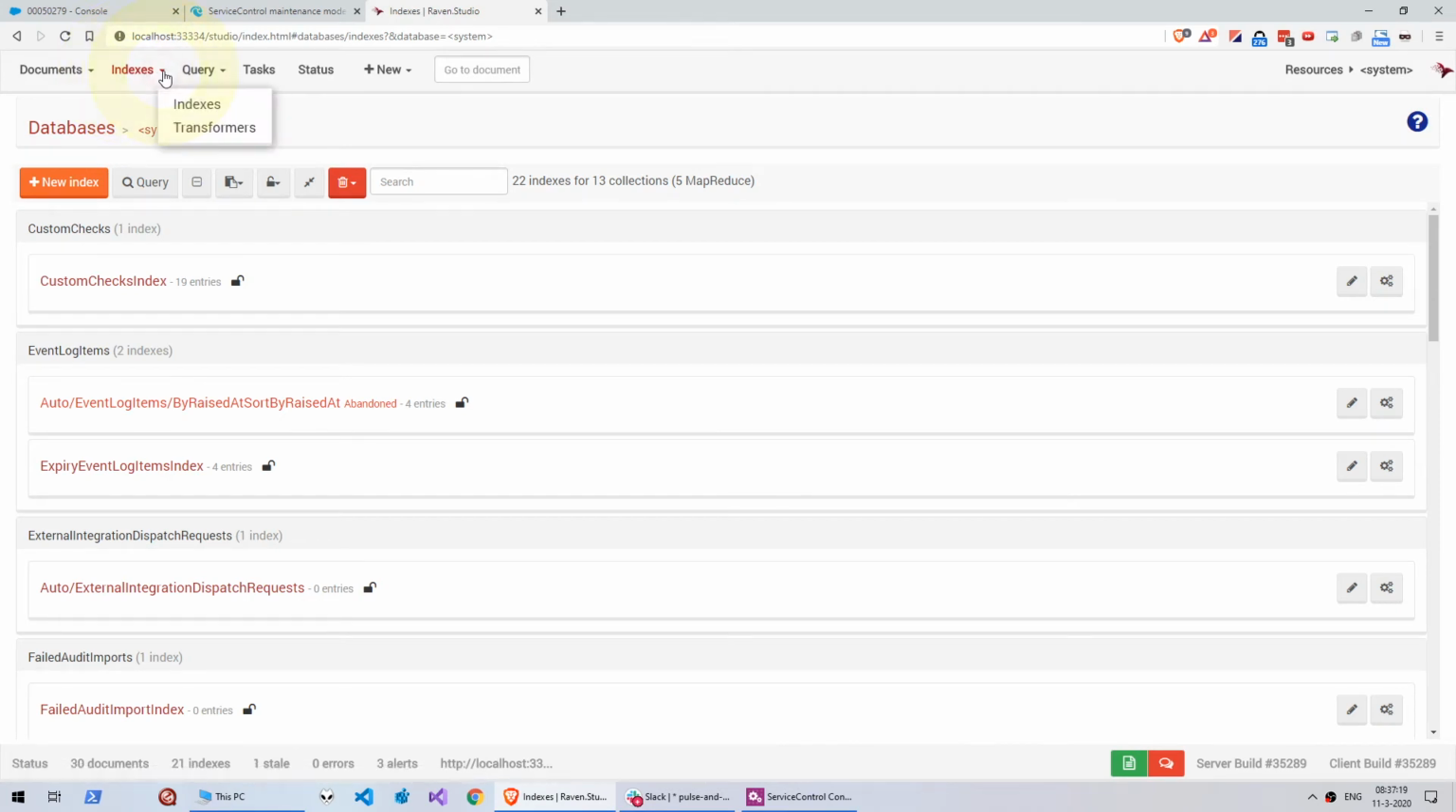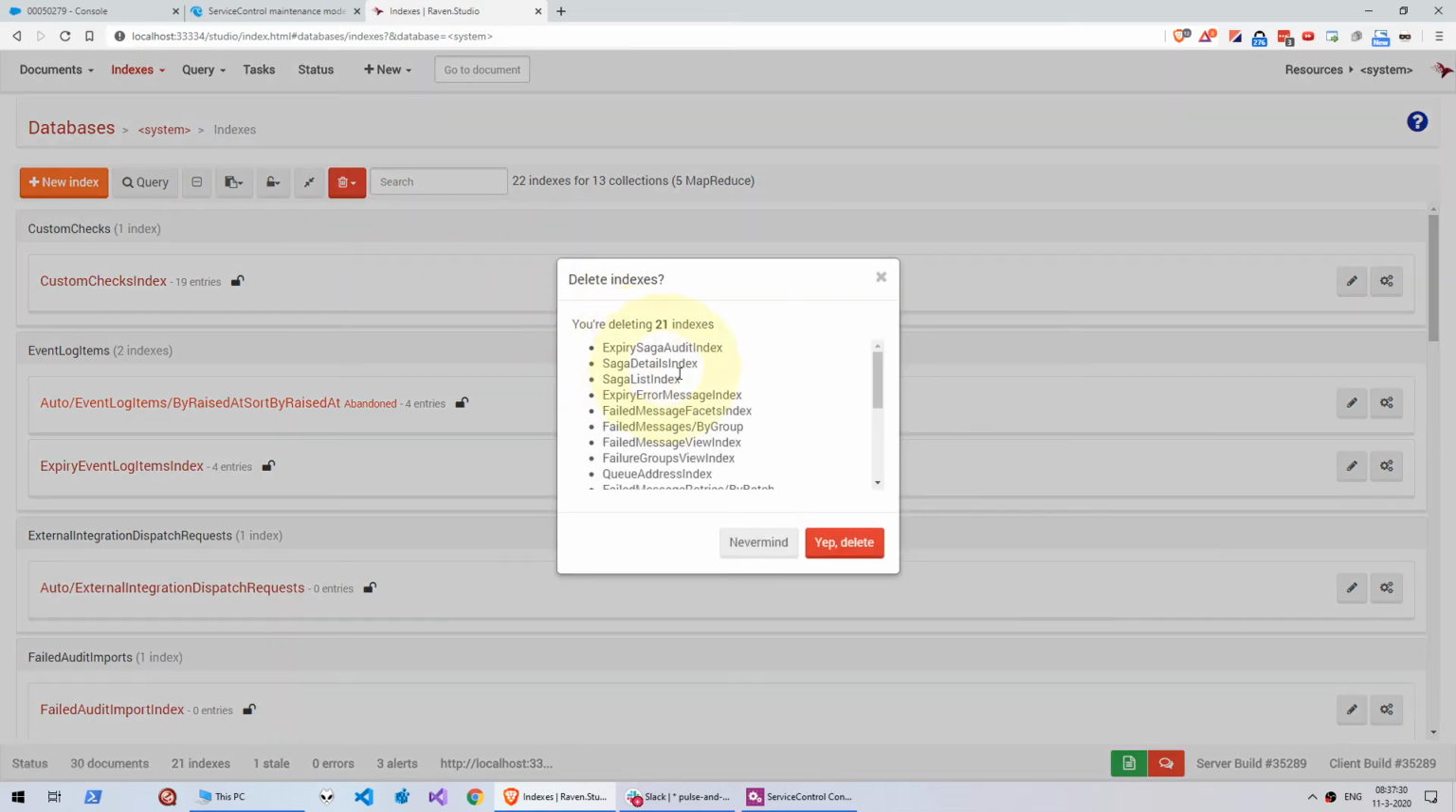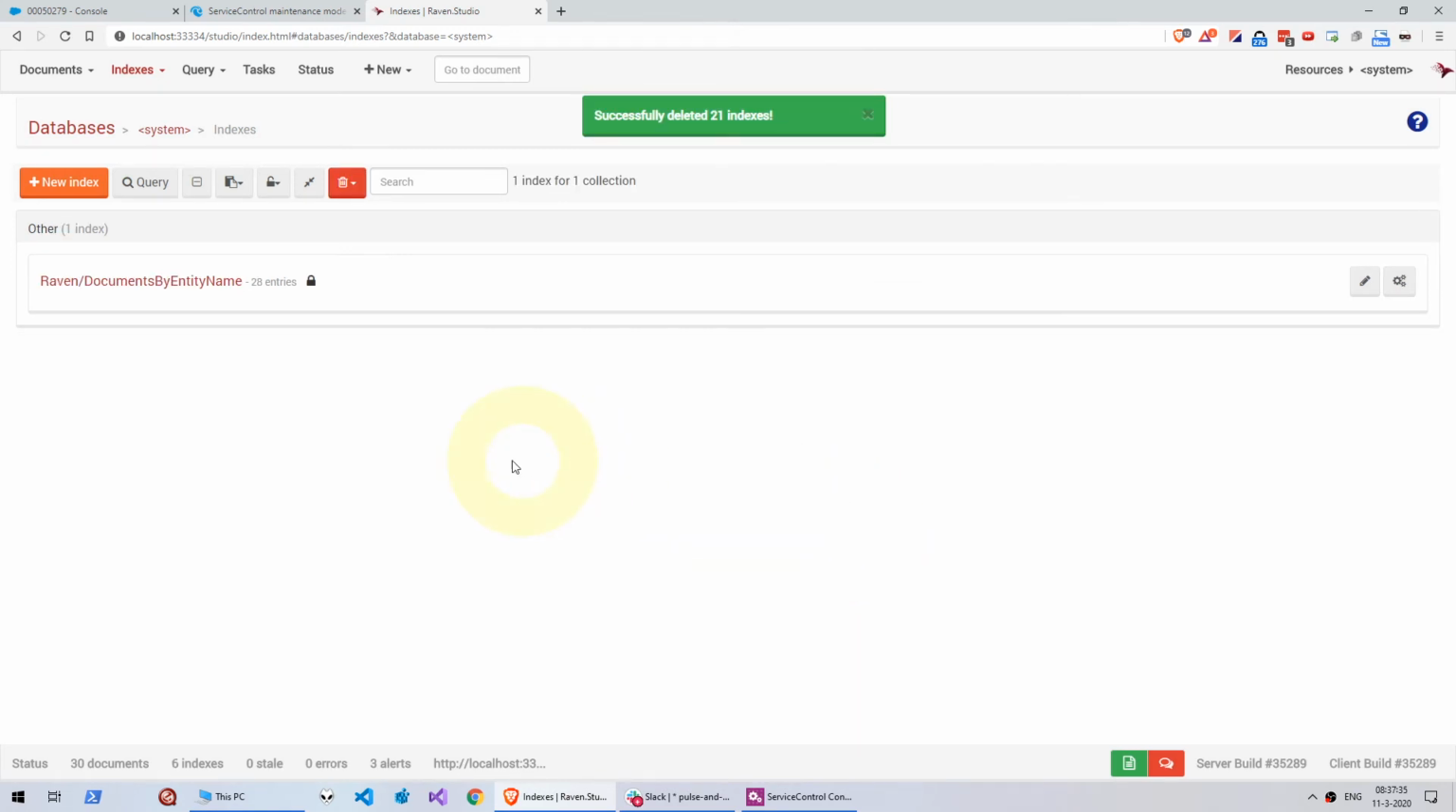So there's this drop down icon here where we can select indexes, and then we can select to delete all indexes here. We select this, say yep, delete, and it has now successfully deleted all indexes.